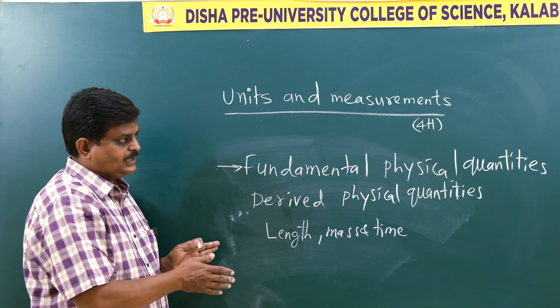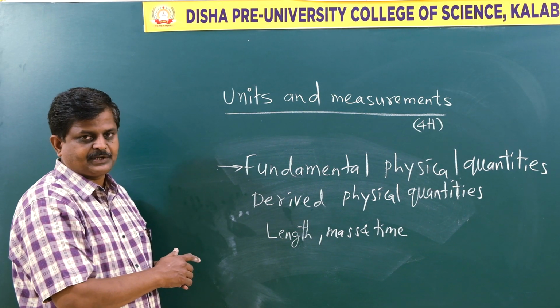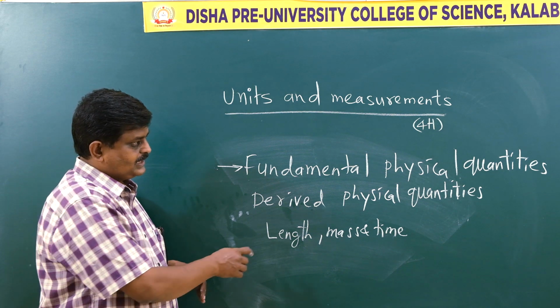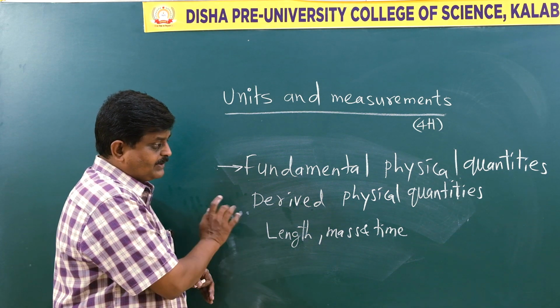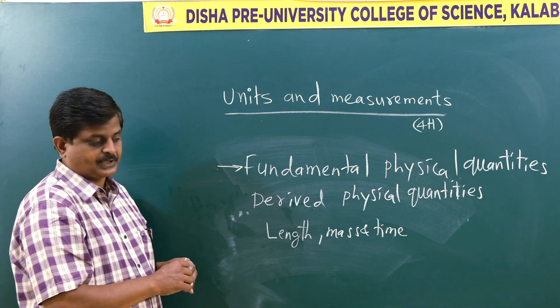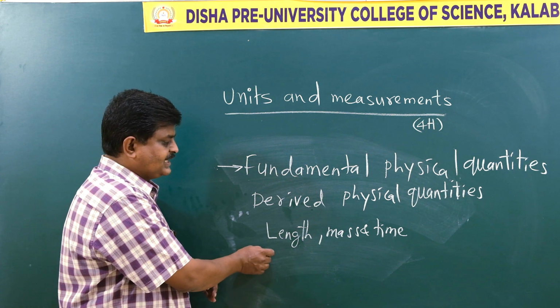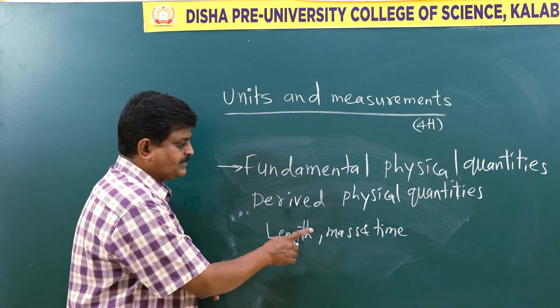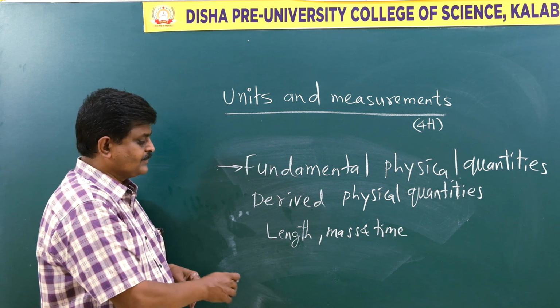Later we will learn a new system of units called the SI system. There you will find 7 fundamental quantities as well as 2 supplementary quantities. So the basic or fundamental physical quantities are length, mass and time.